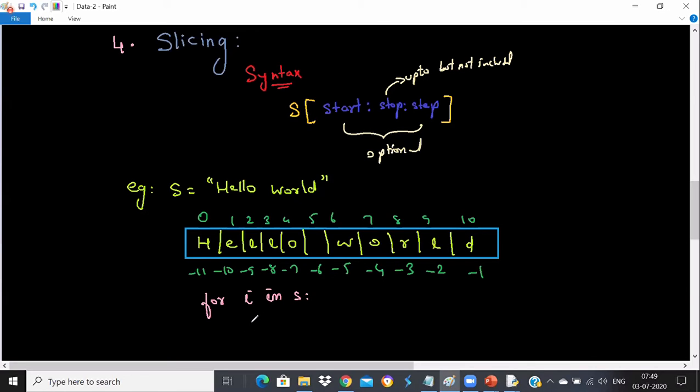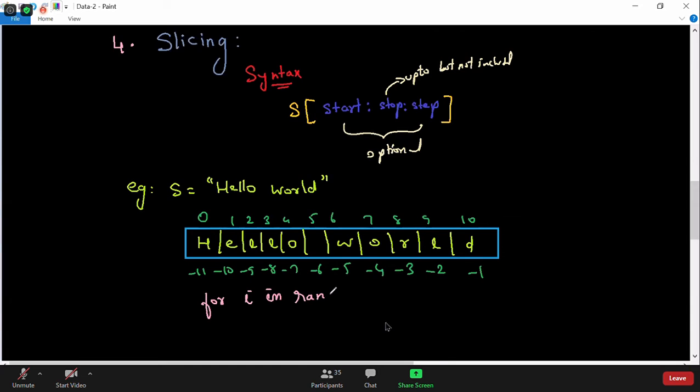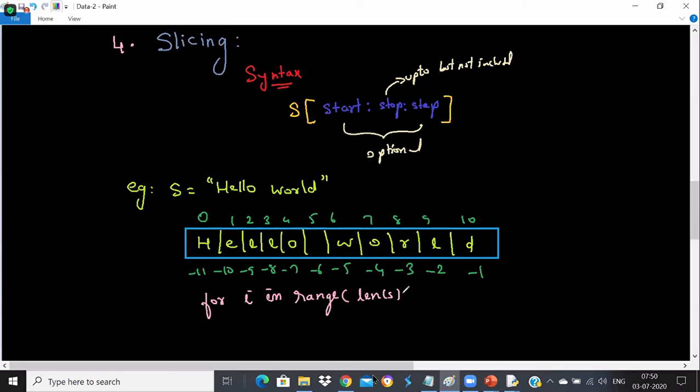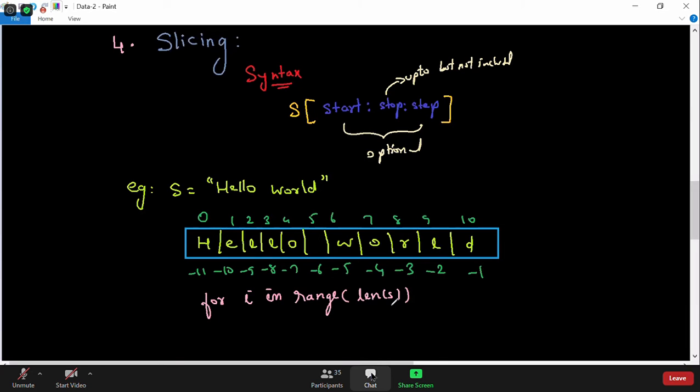Yeah, thank you, Shikawat. But I will also show you what will be the output if I print this. Or I will go with range actually. Instead of this, I'll go for range. I'll say for i in the range of length of s. We should never take length of s plus 1, guys. If you take length of s plus 1, you will get an index error. So you should not take length of s plus 1. So colon.